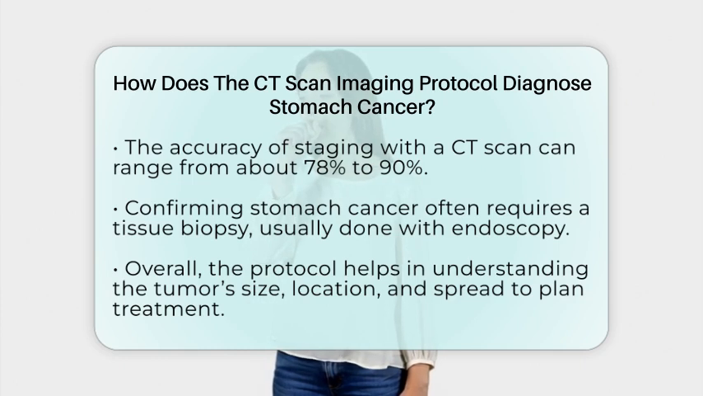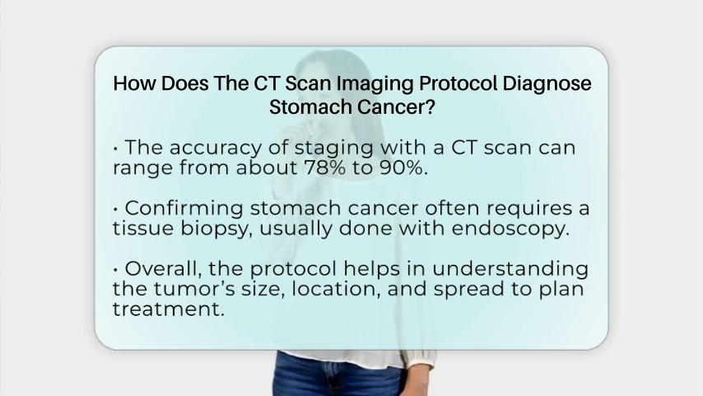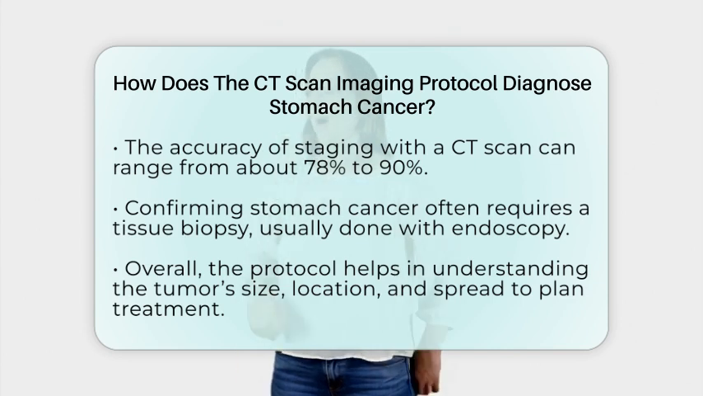In summary, the CORT scan protocol for stomach cancer involves preparing the stomach with contrast, using advanced imaging technology to produce detailed cross-sectional images, and analyzing these images to determine the tumor's size, location, and spread. This detailed information is essential for accurate staging and guiding treatment decisions. Always consult healthcare professionals for personalized diagnosis and care, as each case can vary.